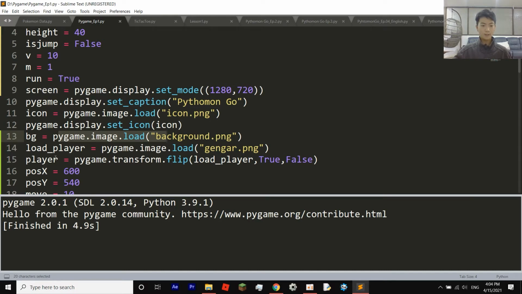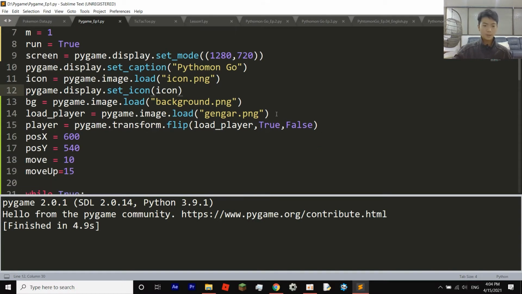And then this is actually not yet the real player. Then you would set player equals to pygame.transform.flip(load player, true, false). This is important if you want to flip the character when it's moving left or right, or else you have to moonwalk if it's going either left or right, depending on your image. And now we're going to set the position X and position Y. This is where you would want it to spawn.